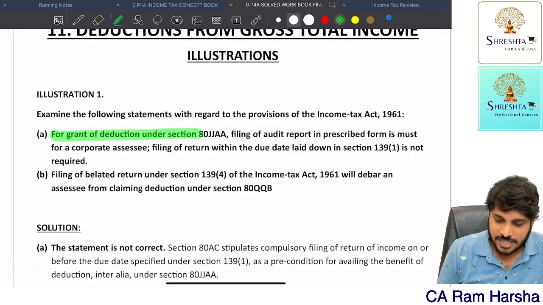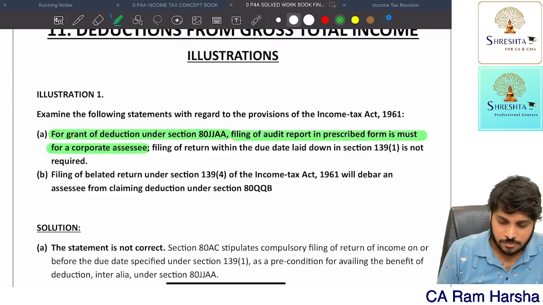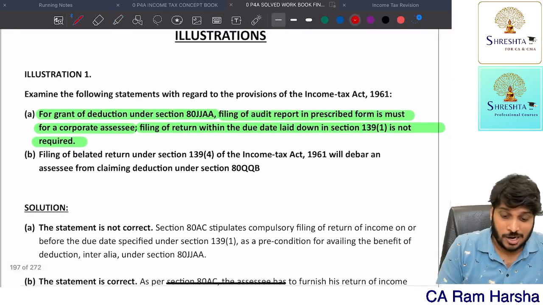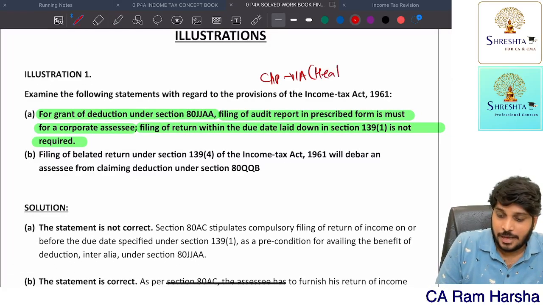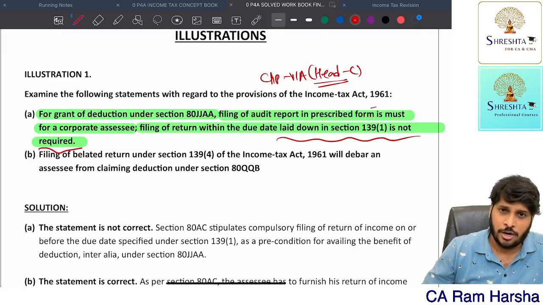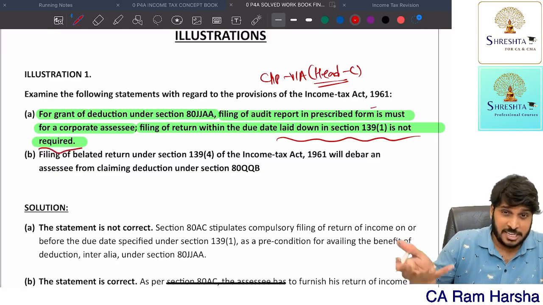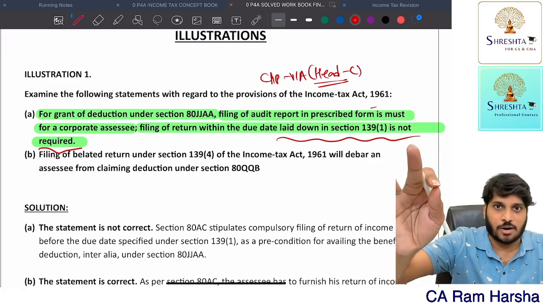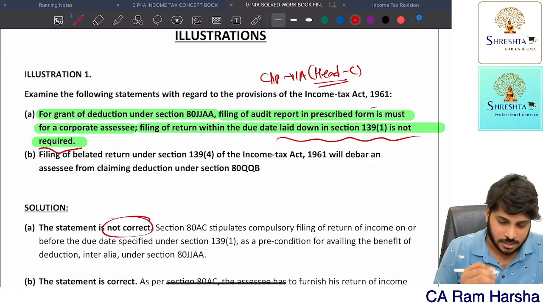For grant of deduction under 80JJAA, filing of audit report in prescribed form for corporate assessees is a must. Filing of return is not required. Wrong. In order to get Chapter VI-A, heading C deductions, the IT return must be filed within the due date. Here they are saying only audit report filing is enough. That's wrong. IT return is what is important. So the statement is not correct.